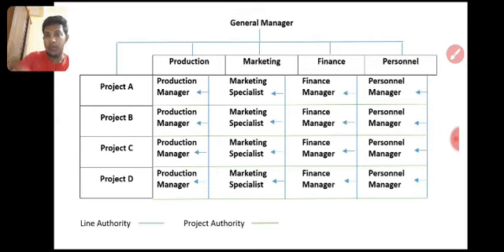Shampoo also has brands: Pantene, Head and Shoulders, Sunsilk, and many other brand names, but all are produced by Unilever. Most of the shampoo worldwide is produced by Unilever.